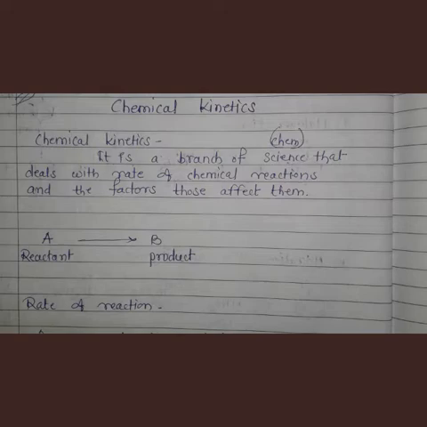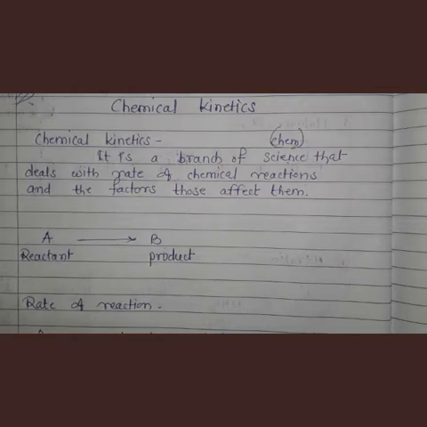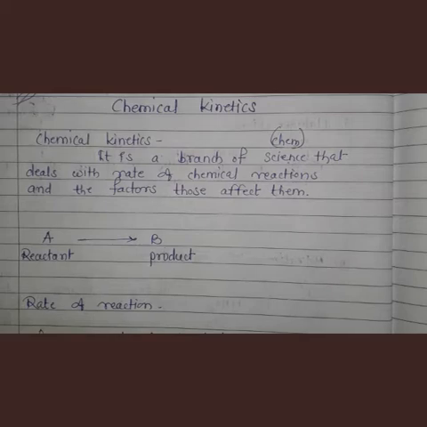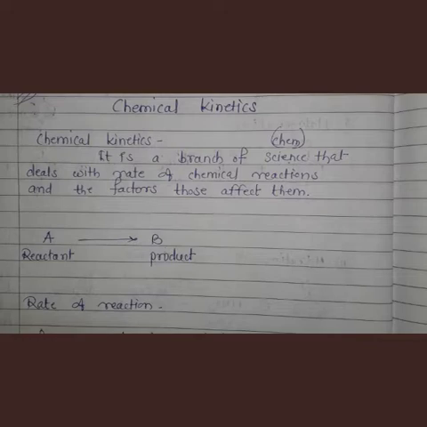Then second, rate of reaction gives us information on the mechanism of chemical reaction. So we study chemical kinetics first to study chemical equilibrium, and secondly to study the mechanism of chemical reaction.